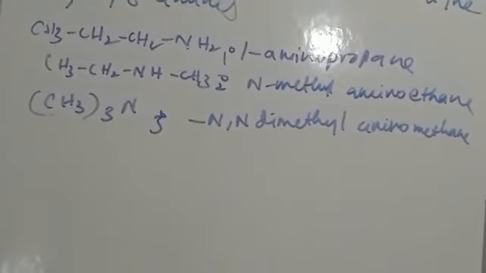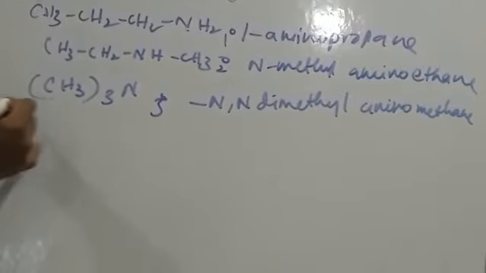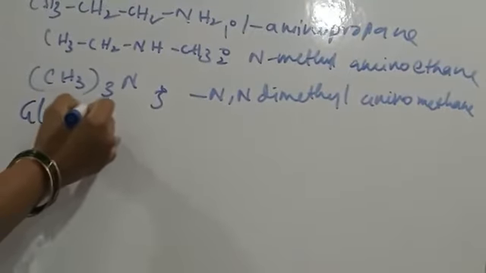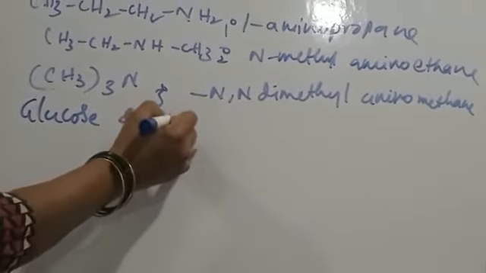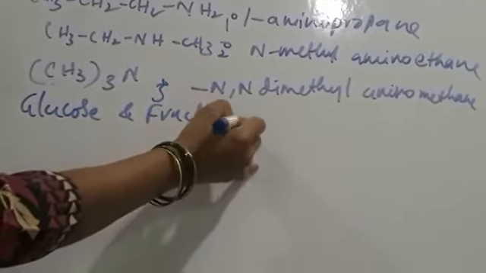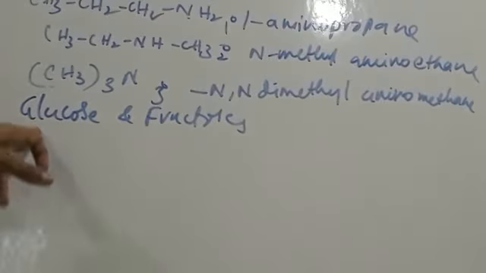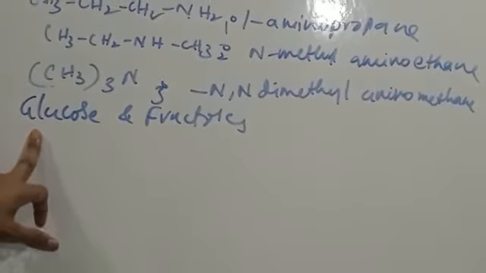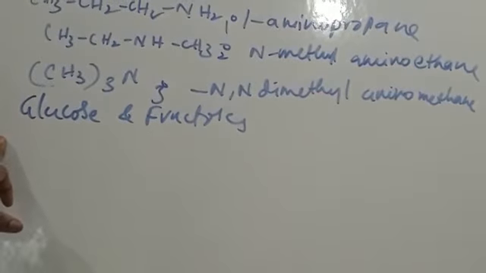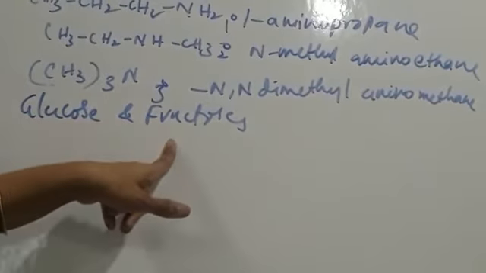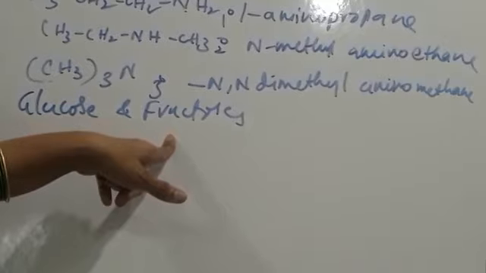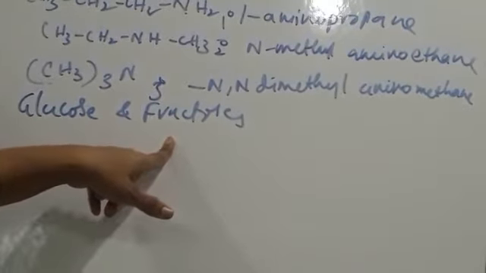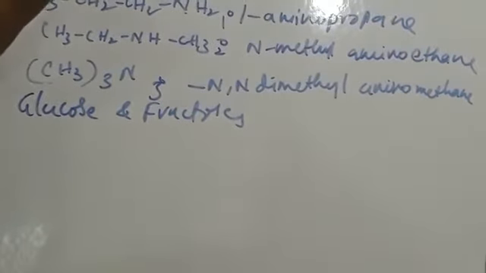Then glucose and fructose. These are also functional isomers. Glucose is an aldohexose, with an aldehyde functional group. And fructose is a ketohexose, containing a ketone functional group. So all these are functional isomers.